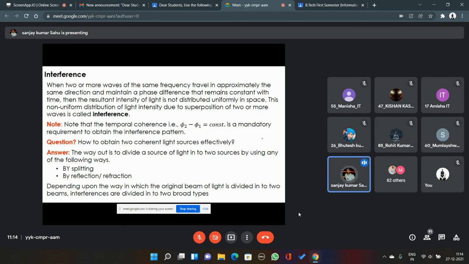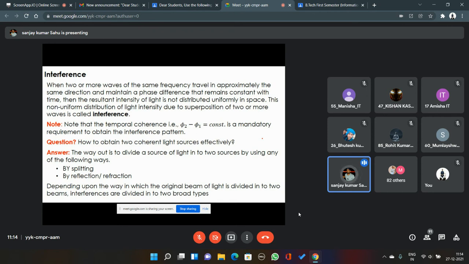Okay, so if these things are happening, then the resultant intensity will not be uniform. The resultant intensity will not be distributed uniformly over space, and you will get bright and dark patterns, which are called fringe patterns. And this phenomenon in which two waves interfere or superpose with each other to give you a fringe pattern is called the phenomenon of